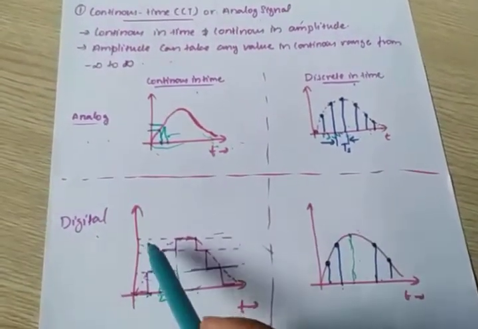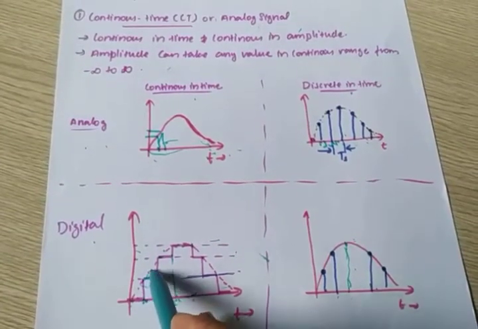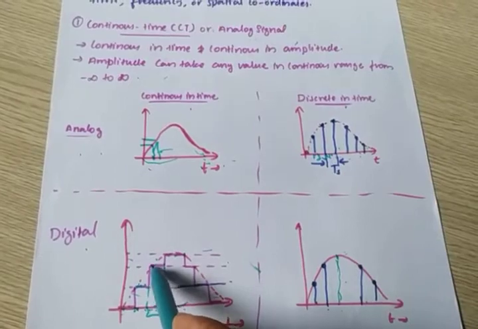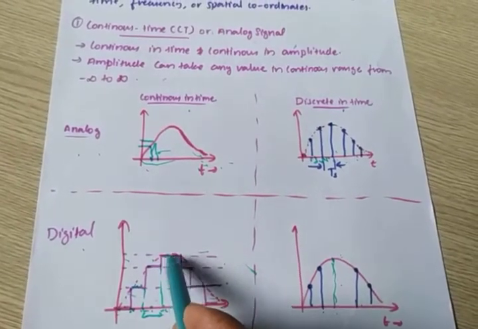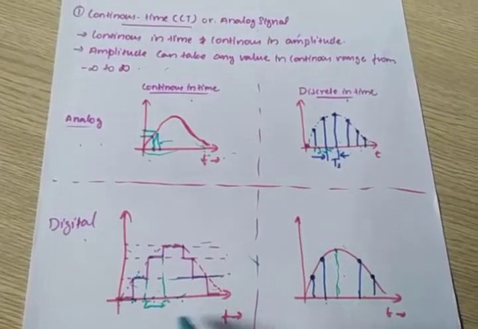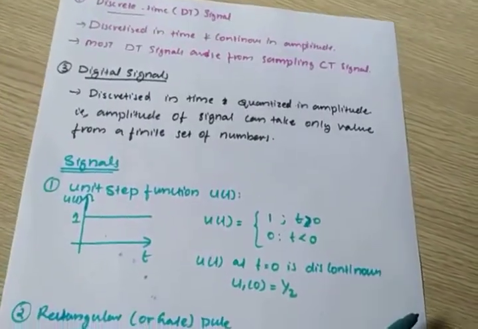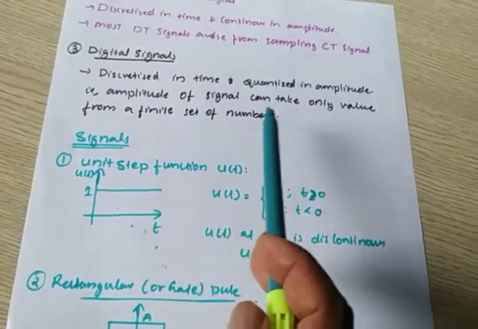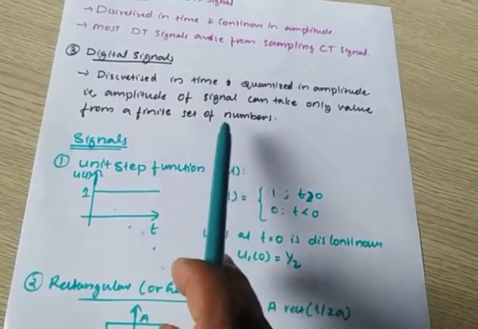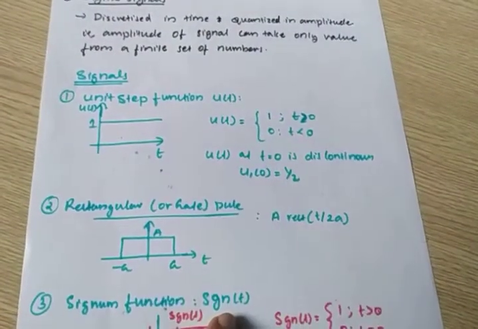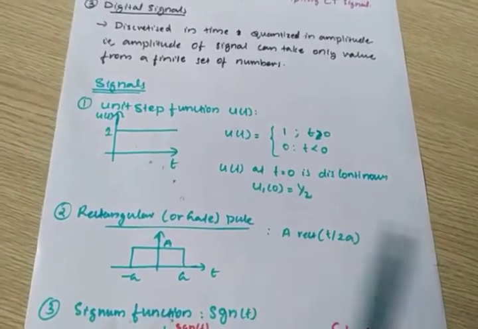Look here, for this range the amplitude is fixed, for this range the amplitude is fixed. That means amplitude can take only certain values. That's about the digital signal.